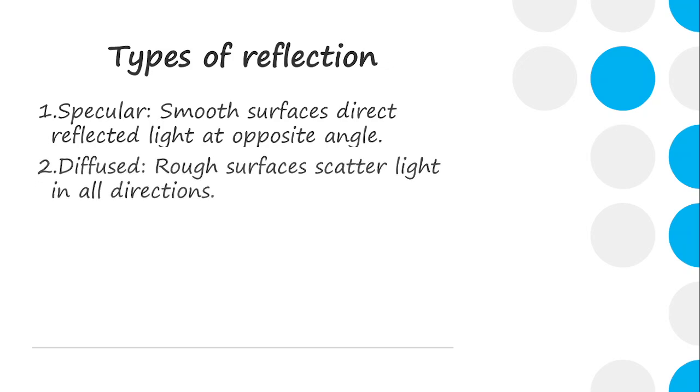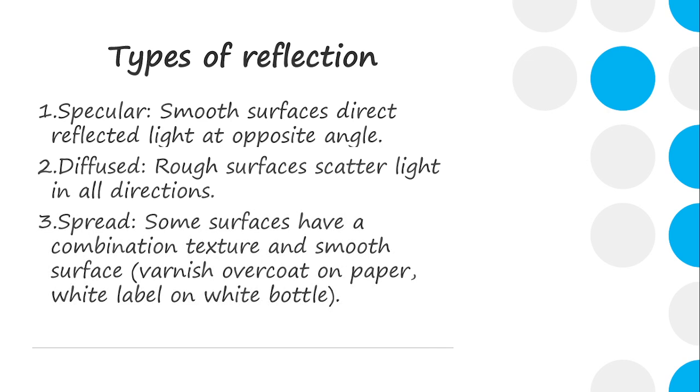Then there's the diffused reflection, whereby rough surfaces scatter light in all directions. Due to the rough surface, it scatters the light waves in all directions. Then there's spread reflection, whereby some surfaces have a combination of texture and smooth surfaces, such as varnish over cotton paper, or a white label on a white bottle. So these are three of the types of reflection of waves.